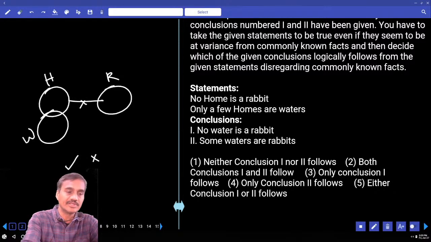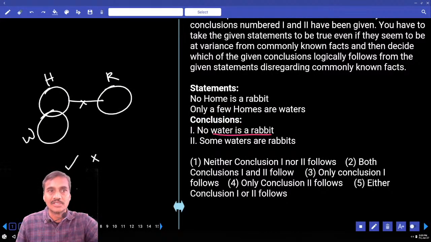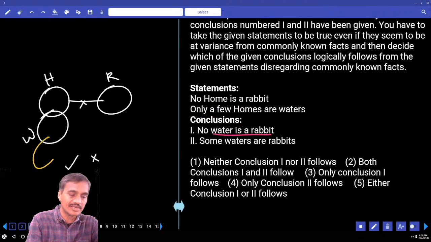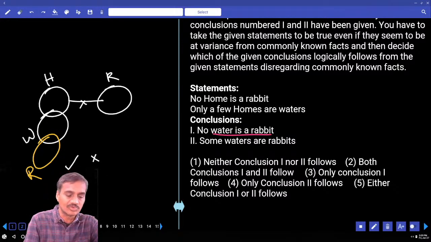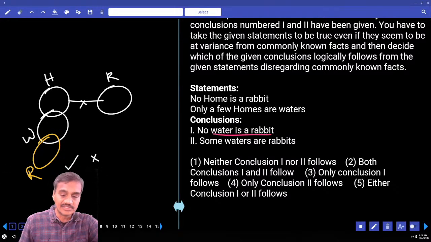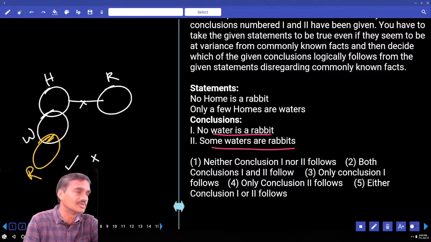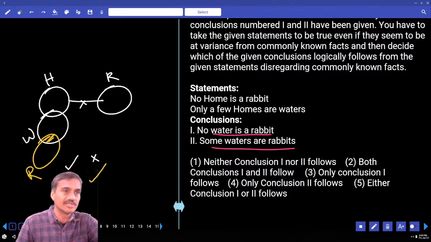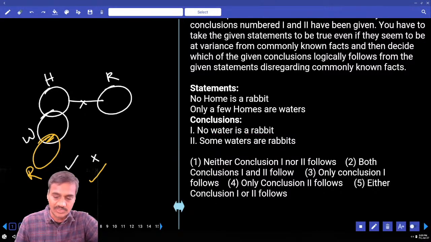Now the first one, negative conclusion is true. To make this one false, I need to draw some waters are rabbit. Draw cheyaledam. Now water and rabbit. Tell me whether I can write rabbit like this or not. Yes, alternate diagram true, previous conclusion false. And in the same way, what happened to this conclusion which was false earlier? Some waters are rabbits, now it has become true. When the first one is true, second is false; second is true, first is false. Between these two, only one can be true, and both cannot be true at the same time. What is your answer? Either one or two, that is given in choice 5.